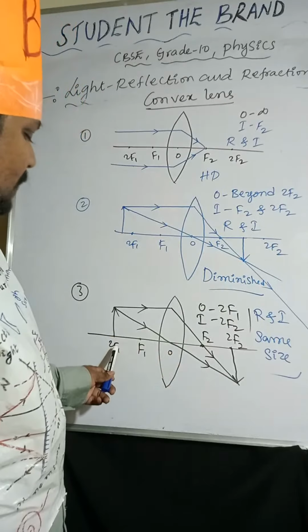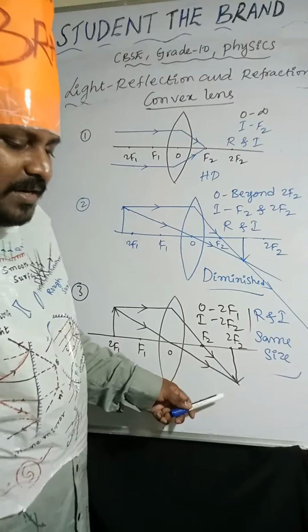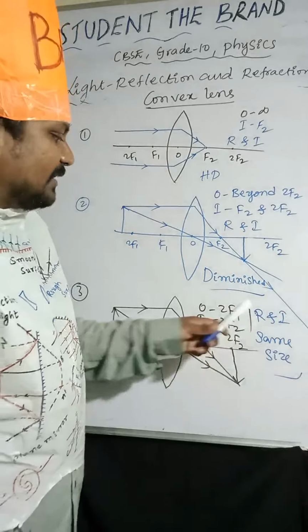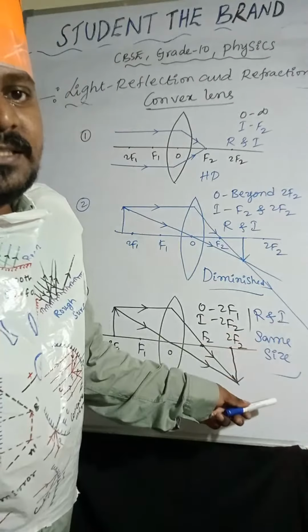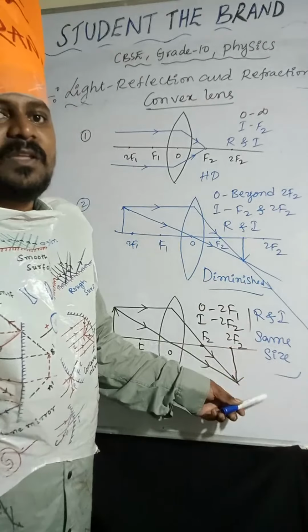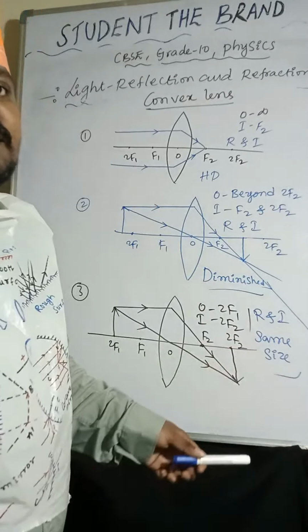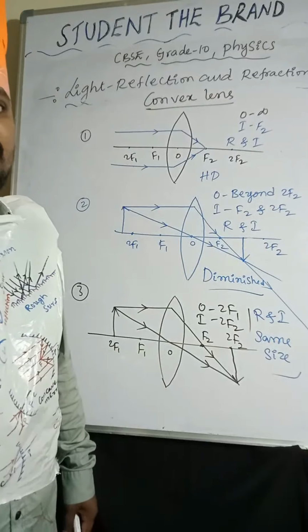Compared to the object. Object is placed at 2F1. Image will form at 2F2. Nature of the image is real and inverted. Size of the image is same size. Very, very important. Size of the image is same size. Okay. So I hope it is very clear. Just check once. So if you want, you can note down.